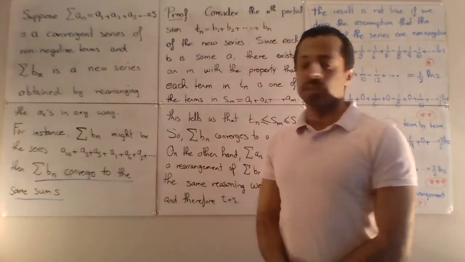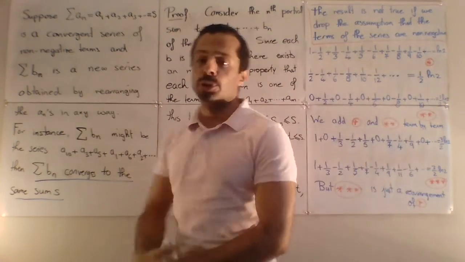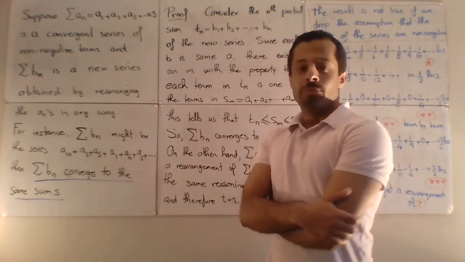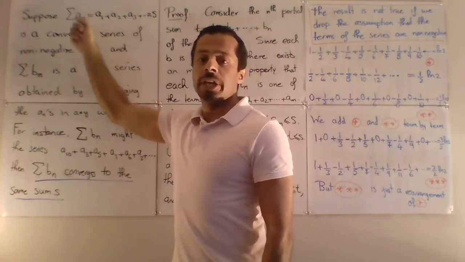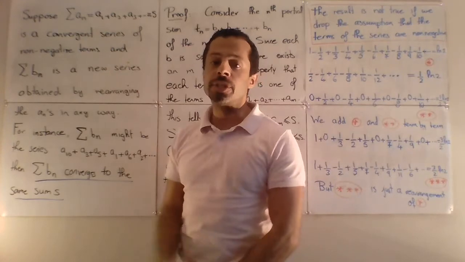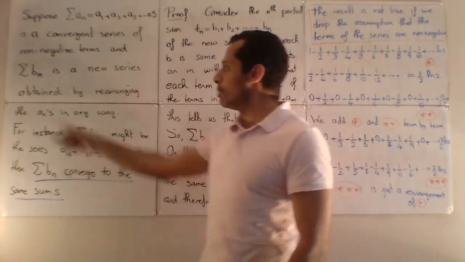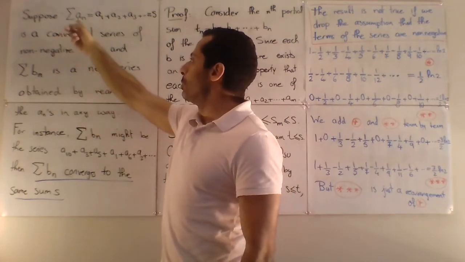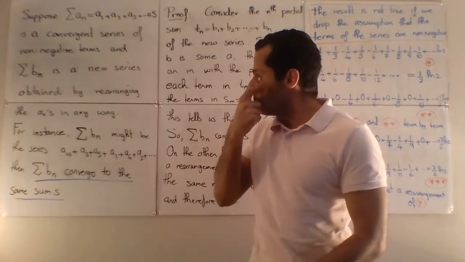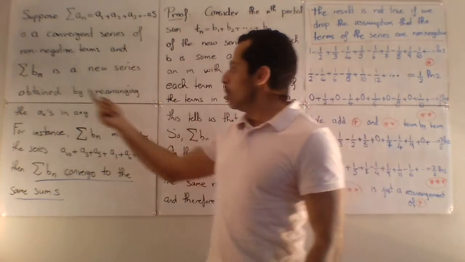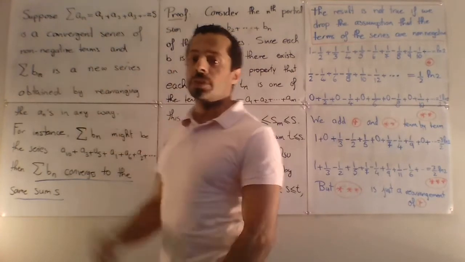Suppose we start with a positive series, a series of non-negative terms that converges to a sum S. And we form a new series by just rearranging the terms of our original series, just shuffling around the terms. Every term of the new series will be a term of the original series, but with a potentially different order, and all the terms of the original series will appear in the new series.